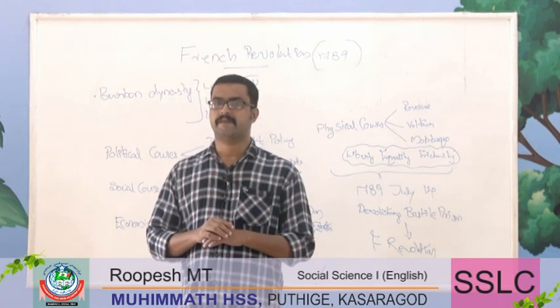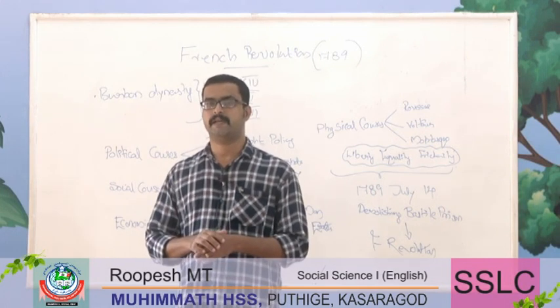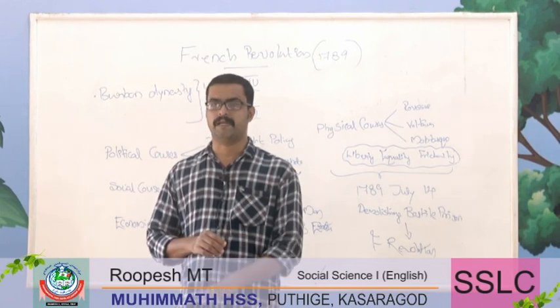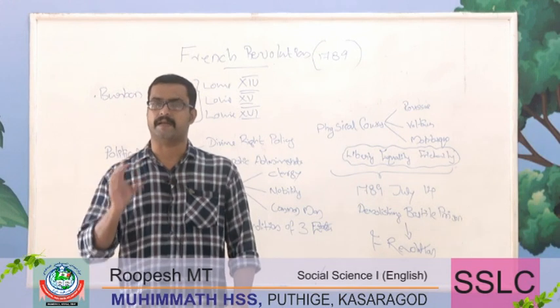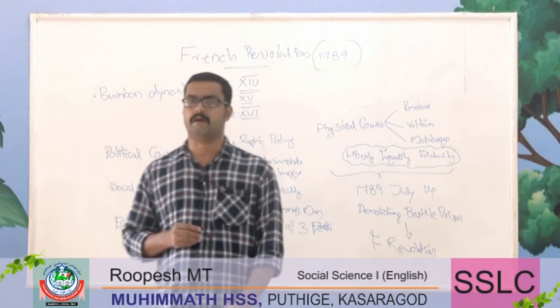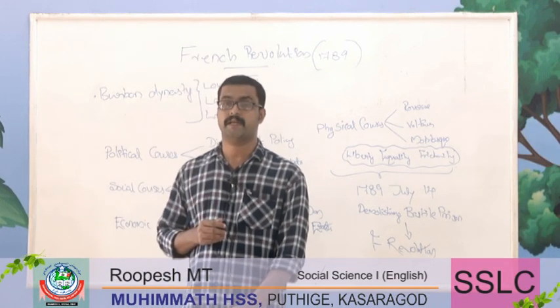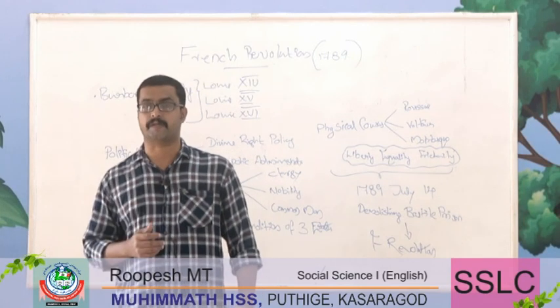All the sections of French society were completely irritated, and all the sections of French society were ready to take weapons against the first two categories.